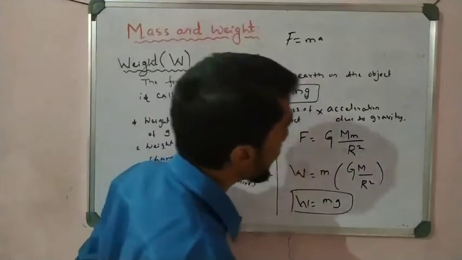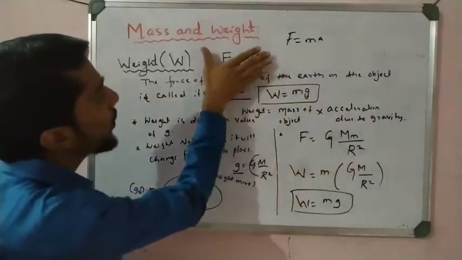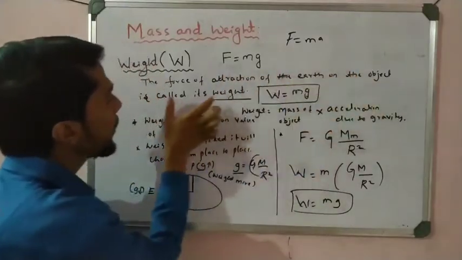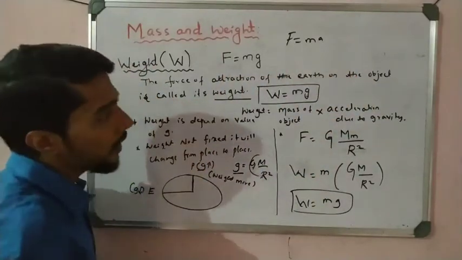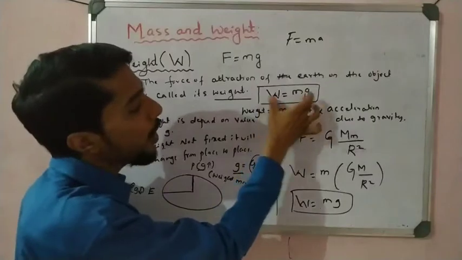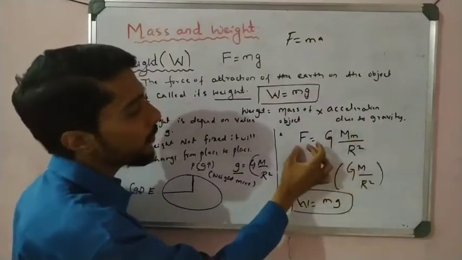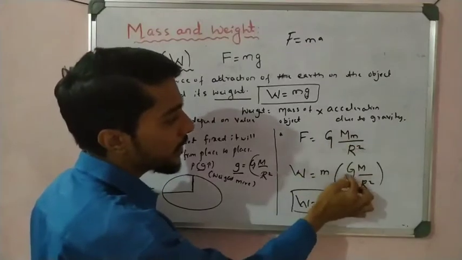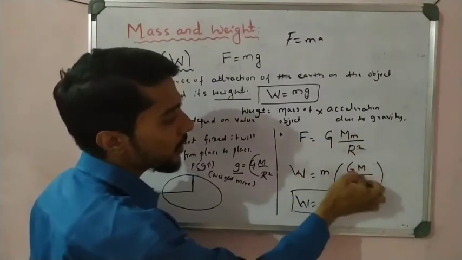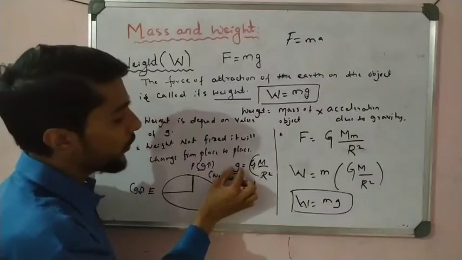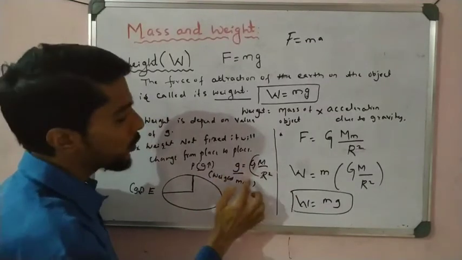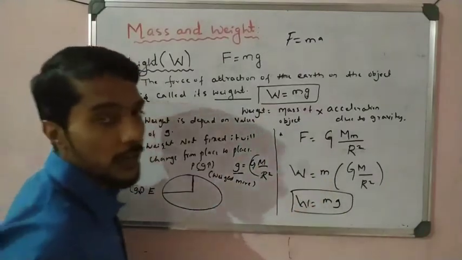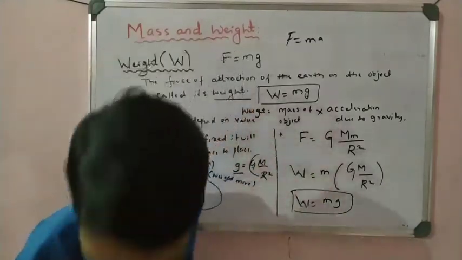So that is one thing you have to remember. Maybe you write the definition like that: the force of attraction of the earth on the object is called weight. And write W is equal to mg, or maybe you write it like this: W is equal to G M m by r square. Take m outside, so inside we get G M by r square. And G M by r square is nothing but g, as we saw in the last video. So in the place of G M by r square I take g, and we get the same expression, right? That is very important, you have to remember.